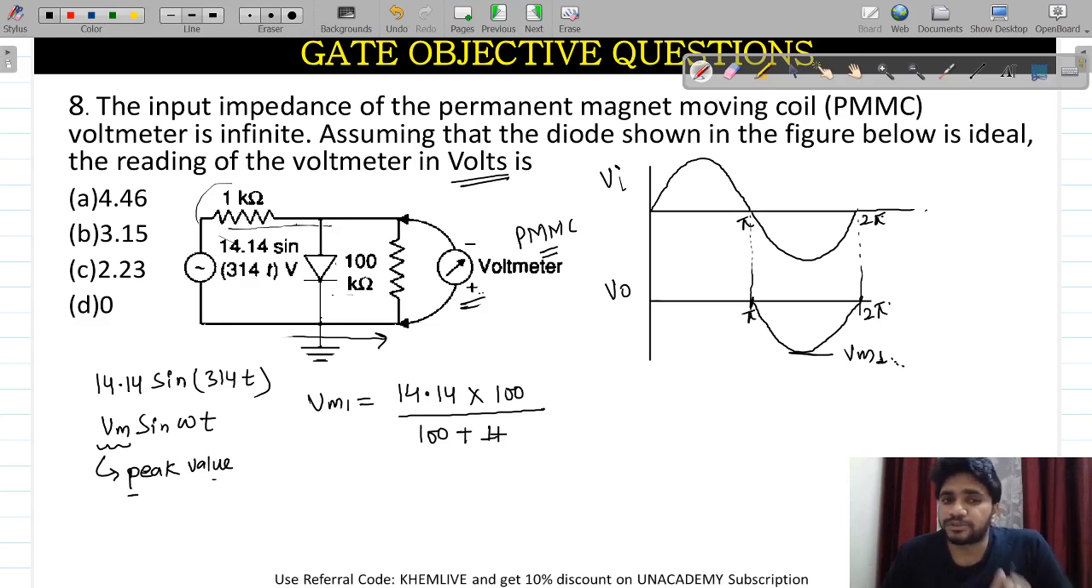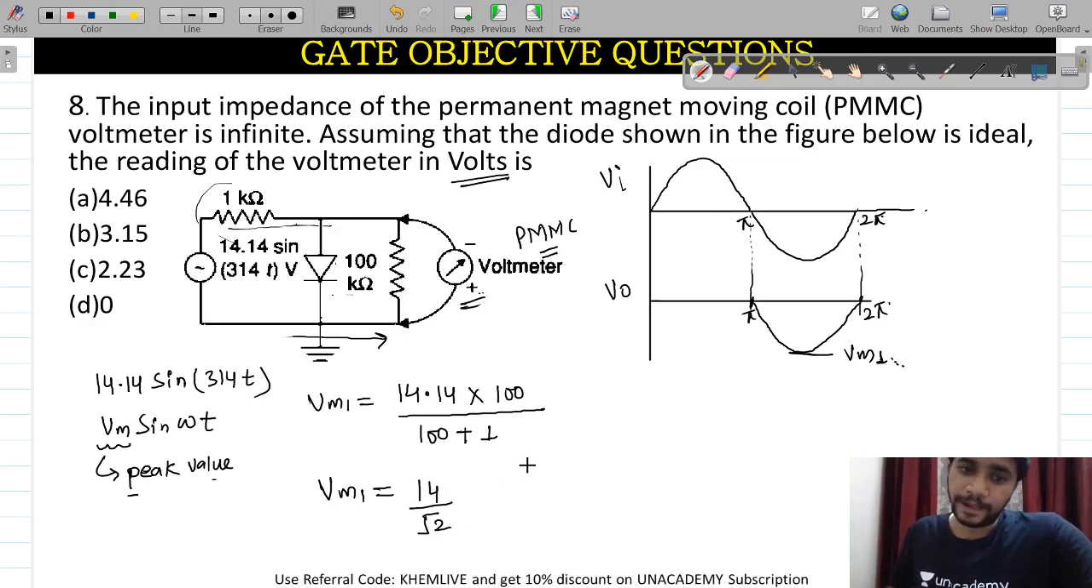See the beauty of this question. It consists of the beauty of analog electronics: a combination of basic electrical network circuits and measurement, which is the PMMC part. All the important concepts are used here. So the value of Vm1 will be 14 divided by root 2.